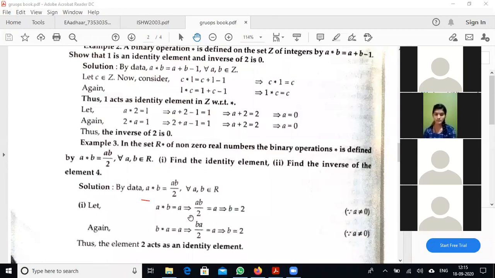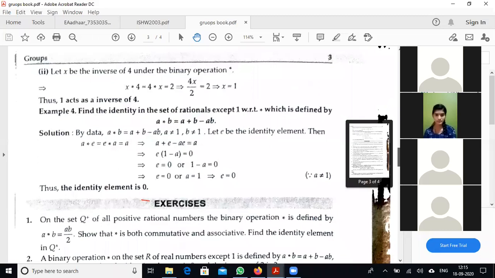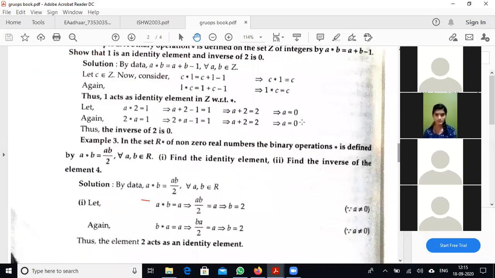Come to example 3. Here the binary operation is a little different, so watch carefully. In this set, R star is nothing but the non-zero real numbers. There are no negative numbers and no zero, only positive reals.